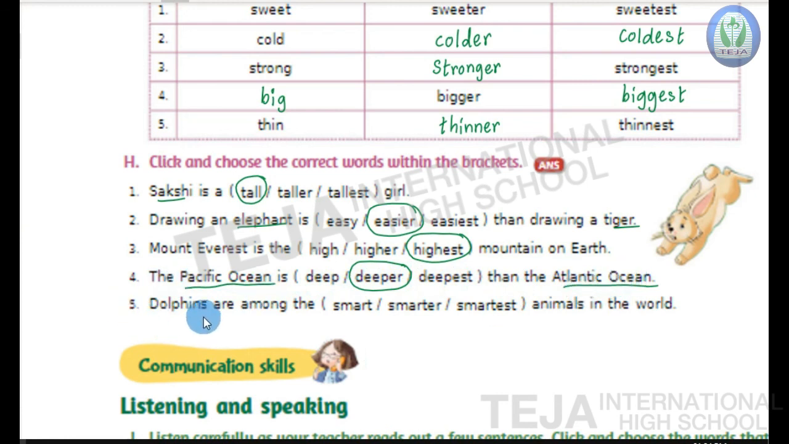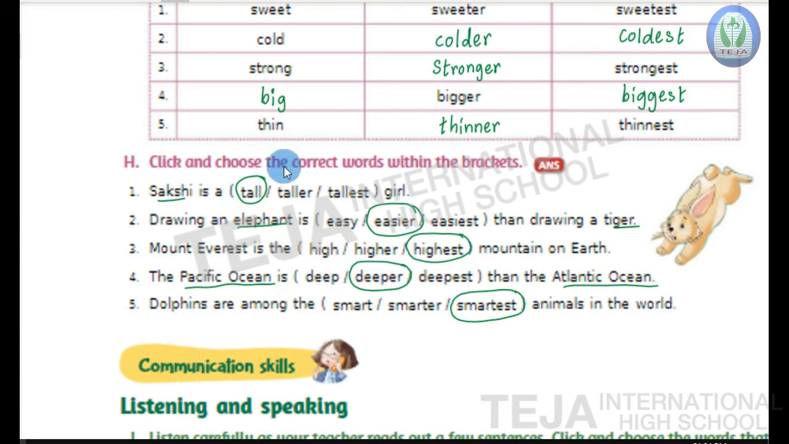Last fifth one, dolphins are among the dash animals in the world. Here the options are smart, smarter, smartest. So we are comparing dolphins with a group of animals. So it's a superlative degree and the correct answer is smartest. Dolphins are among the smartest animals in the world.